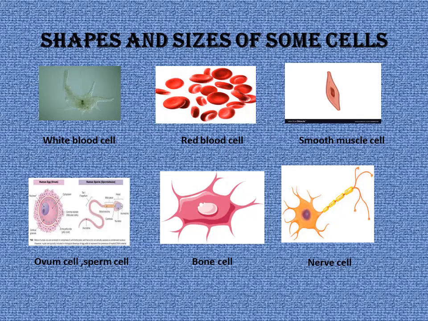Different shapes and sizes of some cells. White blood cells are irregular in shape, amoeba-like. Red blood cells are disc-like. Smooth muscle cells are spindle-shaped: both ends are narrow and the middle part is broader. Ovum is spherical. Sperm cell is tadpole-shaped. Tadpole is the young one of a frog. Bone cell is branched. Nerve cell is also branched.